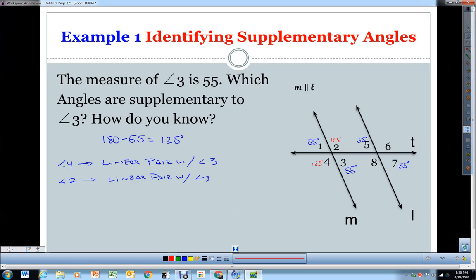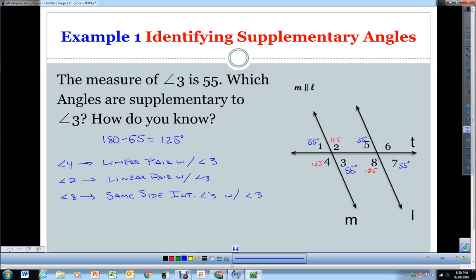Next one we're going to go to over here is 8. It's next to it. It's going to be also 125. And so what is that relationship going to be? Well, and this is all going back to angle 3, so angle 3 is going to be supplementary with angle 8, and our reason is that they are same side interior angles. So once again, you look to see that they're on the same side of the transversal, and they are on inside the parallel lines.